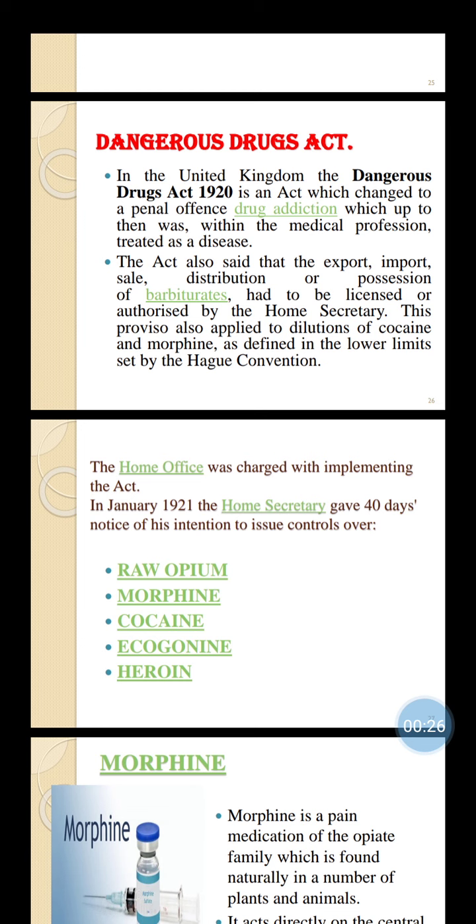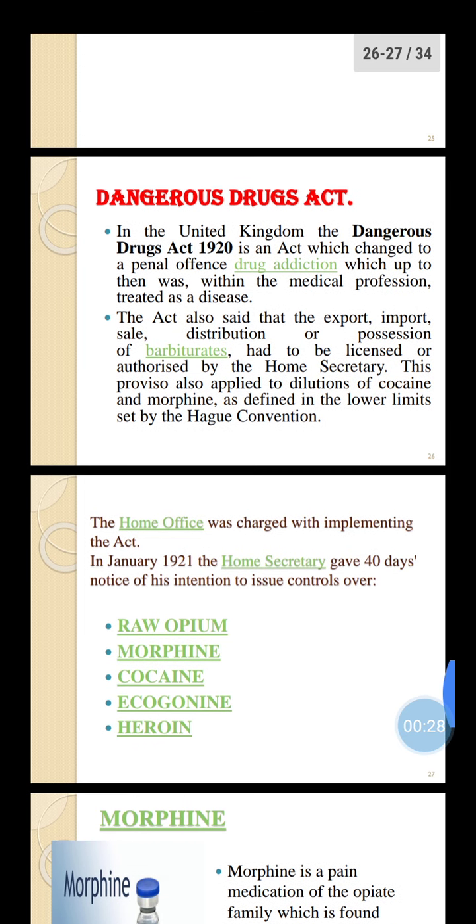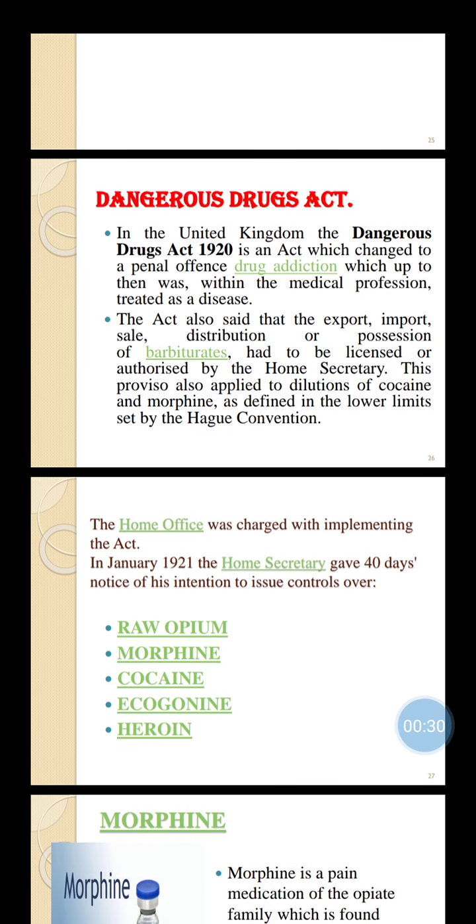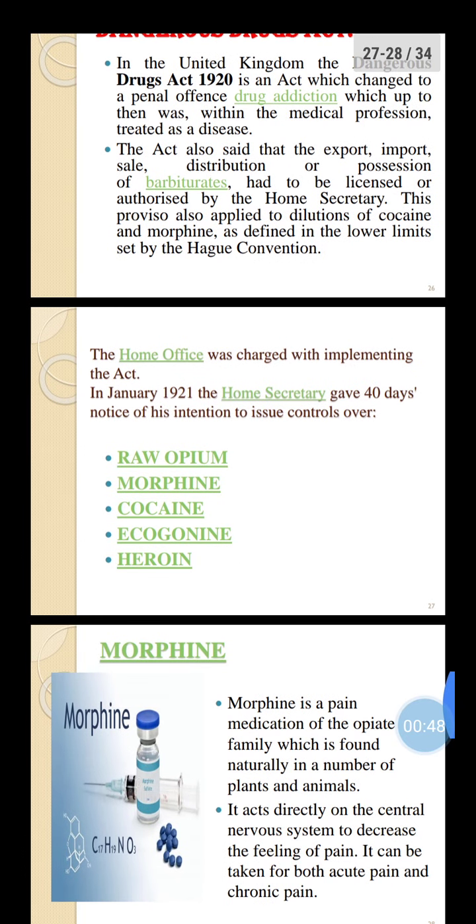The Act also said that export, import, sale, distribution, or possession of barbiturate drugs had to be licensed or authorized by the Home Secretary. This proviso also applied to the dilution of cocaine and morphine, as defined in the Hague Convention. The Home Office was changed within the implementation of this act in January 1921.